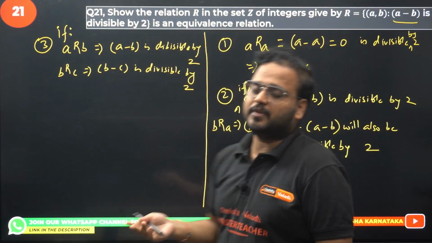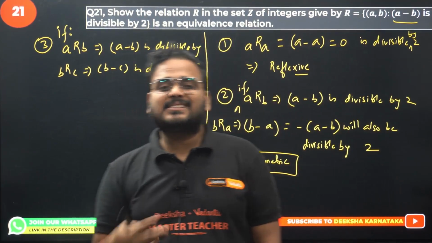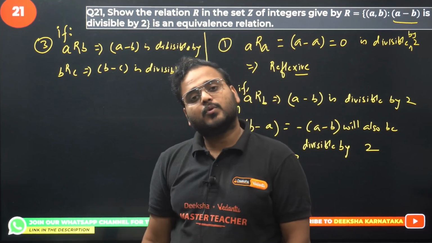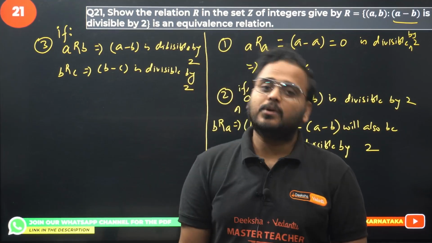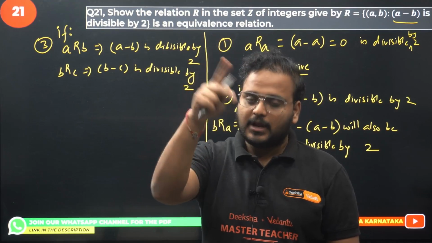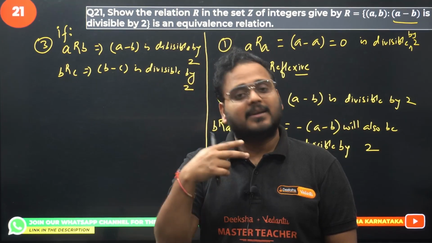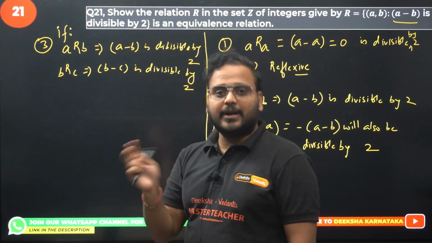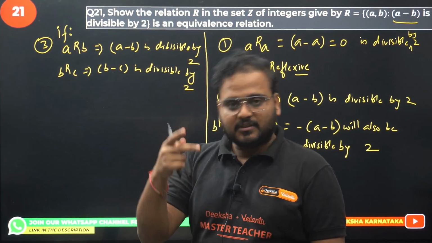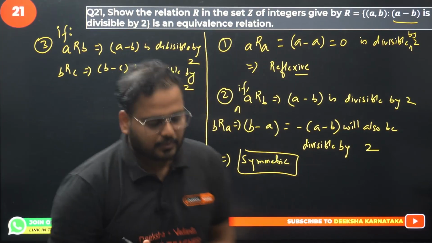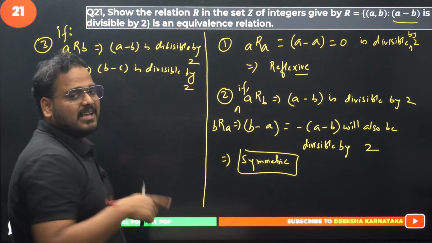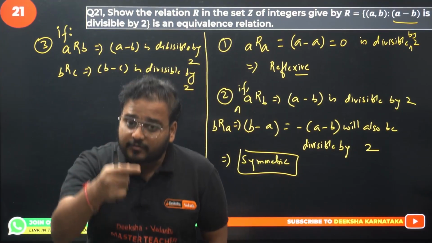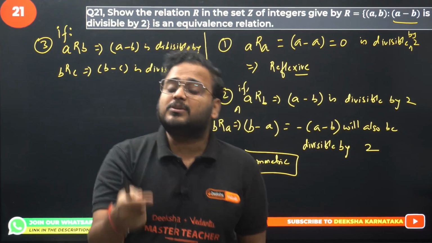Think of a number. 14 and 6. Is 14 divisible by 2? Yes. Is 6 divisible by 2? Yes. Add them. 14 plus 6 is 20. Divisible by 2? Yes. So if you take two numbers which are divisible by 2 and add them, the result will also be divisible by 2. If I take two numbers a minus b and b minus c which are divisible by 2, then the result of the addition of those two will also be divisible by 2.